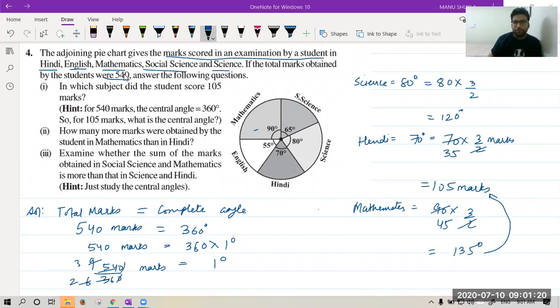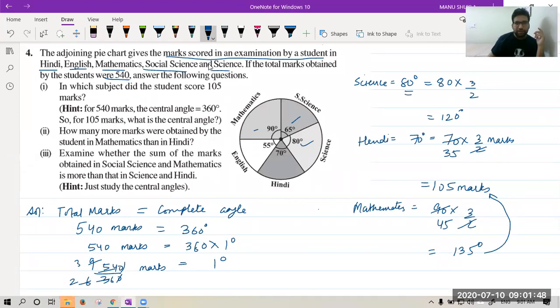Okay, see. Science subject. I'm revising again. What we have done: total marks equal to total degree. From there, I found 1 degree is equivalent to 3 upon 2 marks, or 1.5 marks. After that, I have found marks for science. Science is 80 degrees.